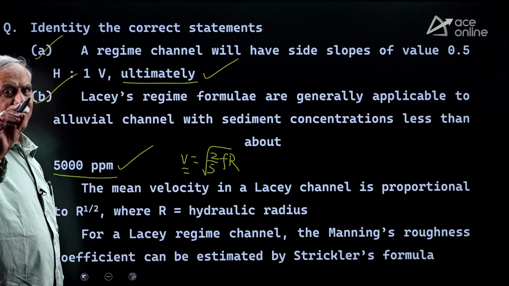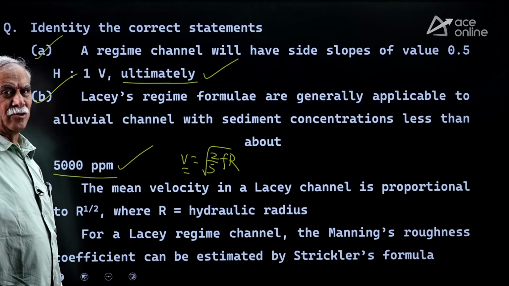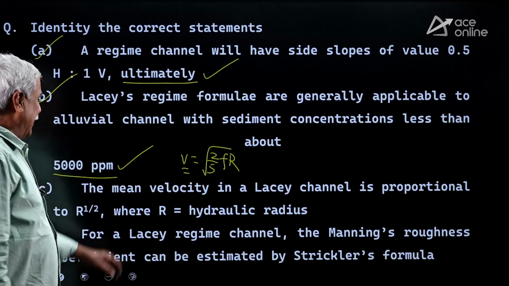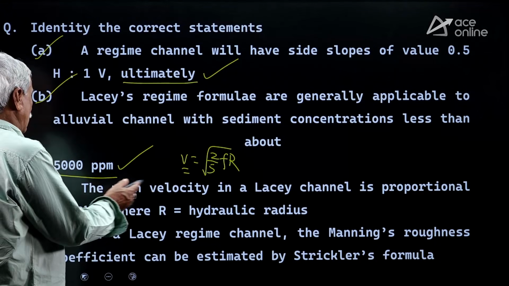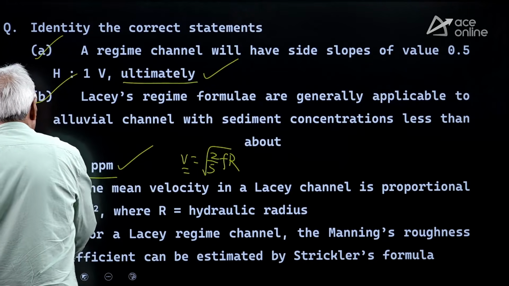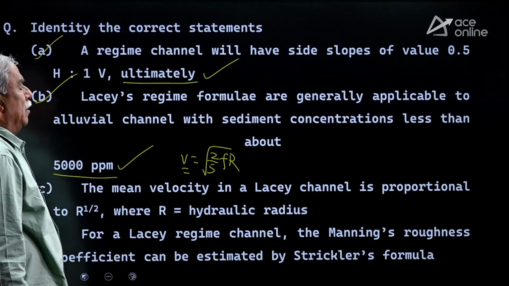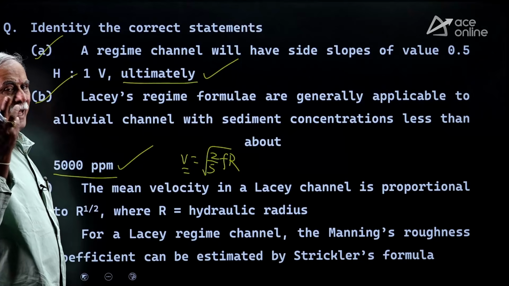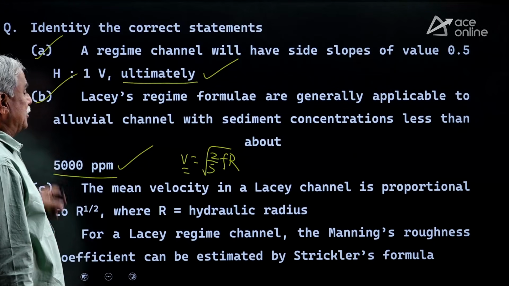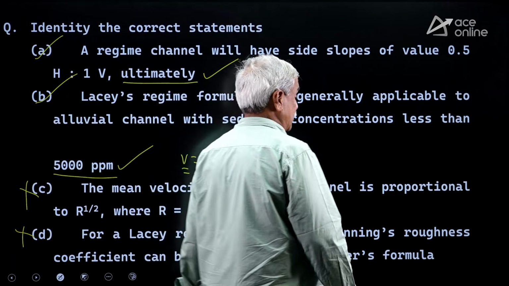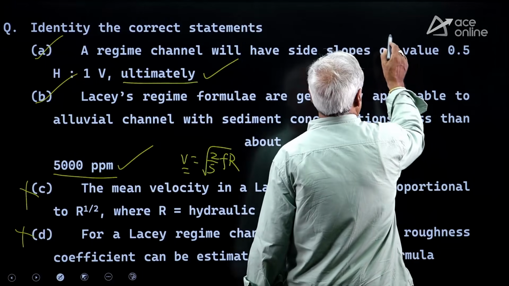V is equal to 10 power 8 R power 2 by 3 S naught to the power of 1 by 3. 2 by 3, not 1 by 2. For a Lacey's regime channel, Manning's roughness coefficient can be... it is applicable for rough gravel-like materials, but not for silt materials. Options A and B are correct.